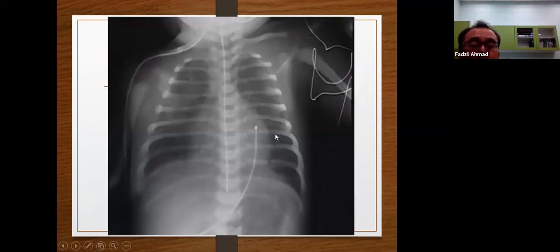And this is the X-ray. You see it is very much hyperinflated. You can see hyperinflation because of the obstruction of the airway, and then there is patchy consolidation, which shows that the meconium has stained the lung parenchyma.